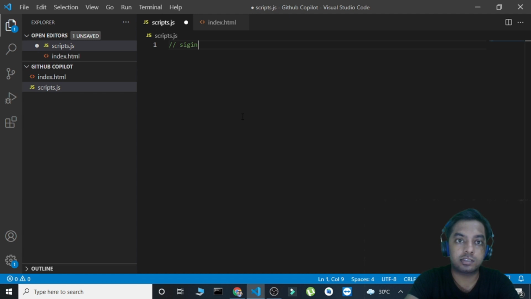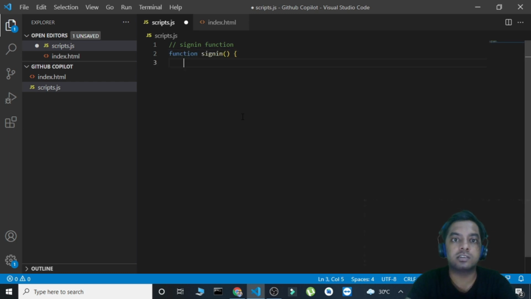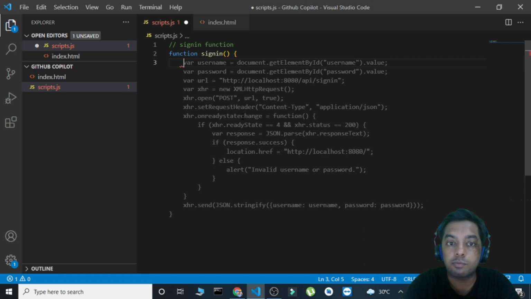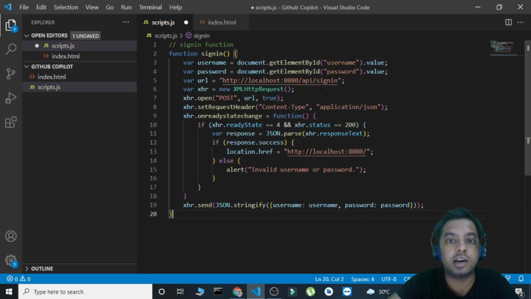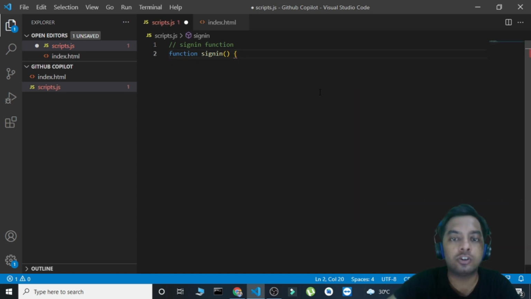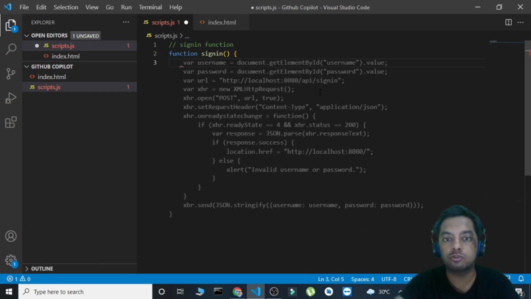Okay, so sign in function. Let's write. Okay, now press enter. Function sign in. Let's wait for it. Okay, it provided me the complete function. Nice. Okay, so let's just undo this and I'll show you one more thing. Okay, so it provided me with the code, but I don't want this part.